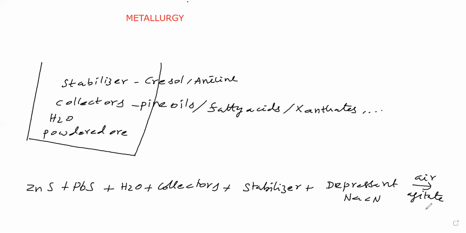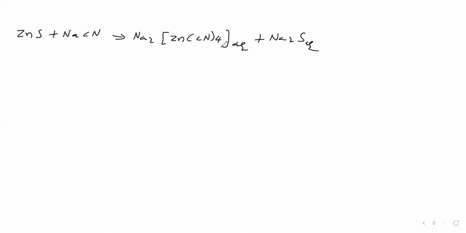What happens now? ZnS reacts with the sodium cyanide to give the complex Na2[Zn(CN)4], which is quite soluble in water, whereas PbS does not react and is wetted by the foam to a large extent.